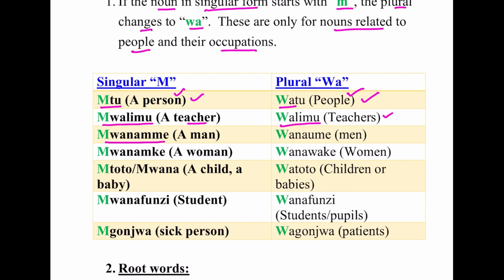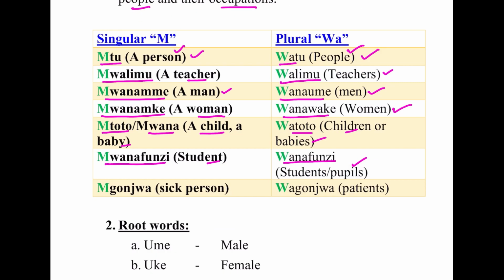Mwanamme, that's a man, becomes wanaume, that's men. Mwanamke, that's a woman, becomes wanawake, that's women. Mtoto or mwana is a child or a baby, becomes watoto, children or babies. Mwanafunzi, a student, becomes wanafunzi, students or pupils.